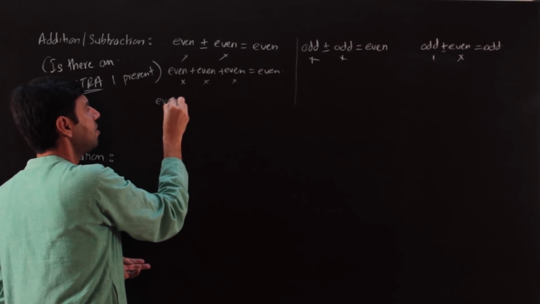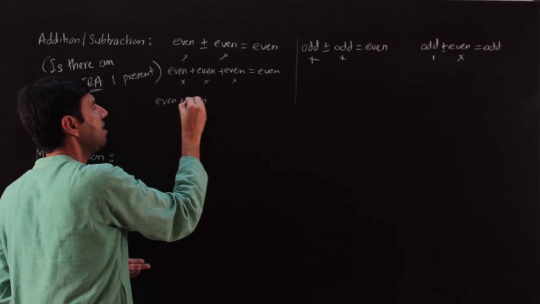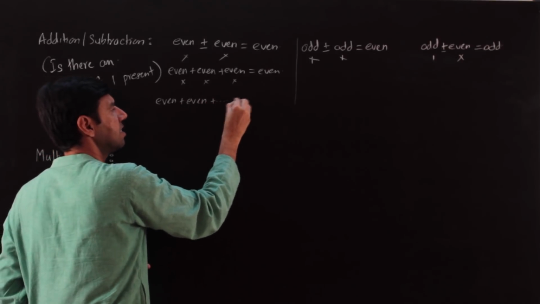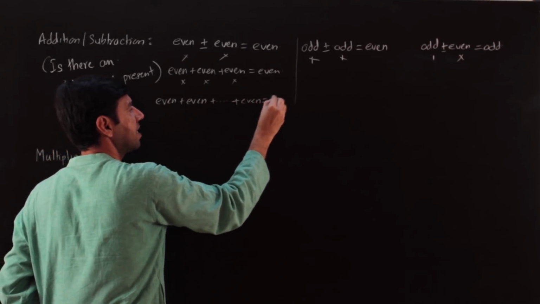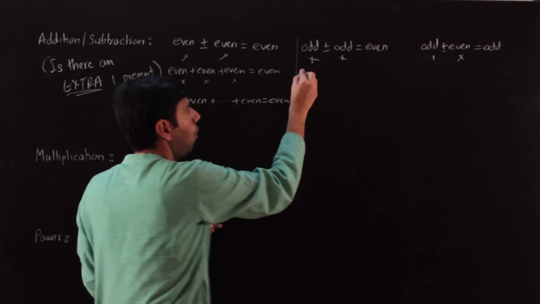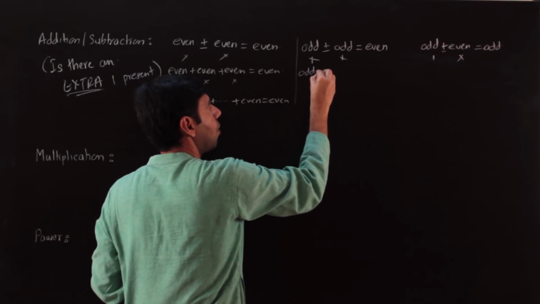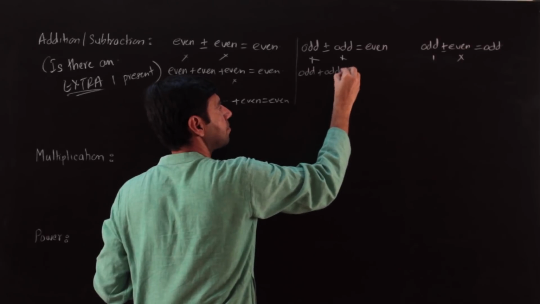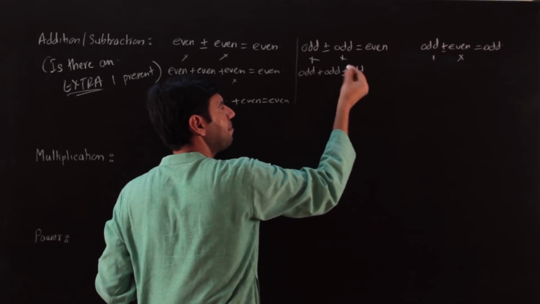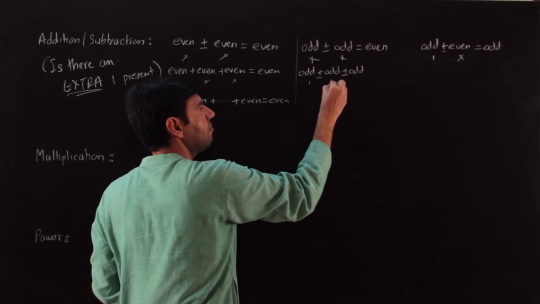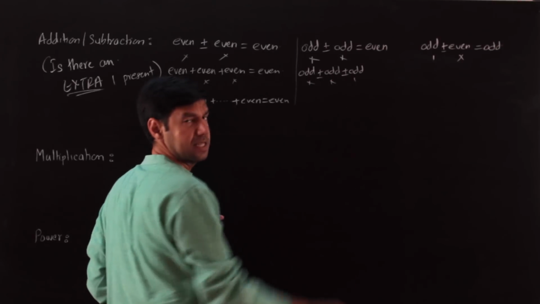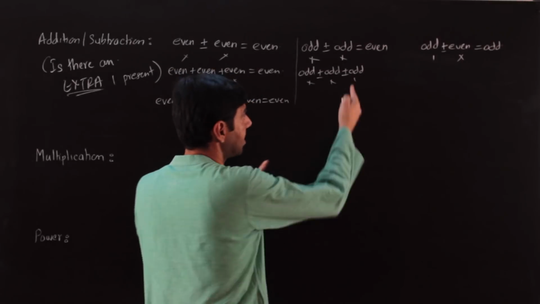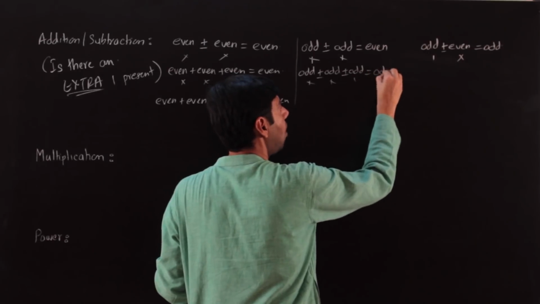Summation of any number of even terms, however many there may be, doesn't matter, it's going to be even. But then, if you look at the case of three odd numbers, odd plus odd plus odd, or even a subtraction, that could be, right? And a 1 and a 1 will cancel out because it will become a multiple of 2. There's an extra 1 left. So now the answer is odd.